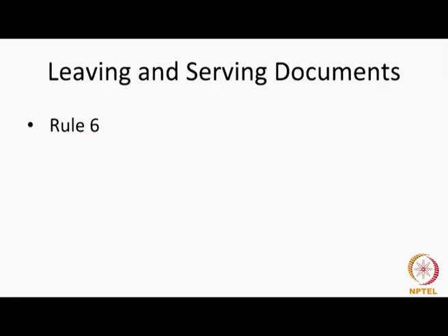Now, leaving and serving documents. Rule 6 tells us about how to serve documents and how to leave documents when you are dealing with the patent office. Now, earlier courier service was an option open for sending communications to the patent office. That has now been removed. Courier service has now been removed.